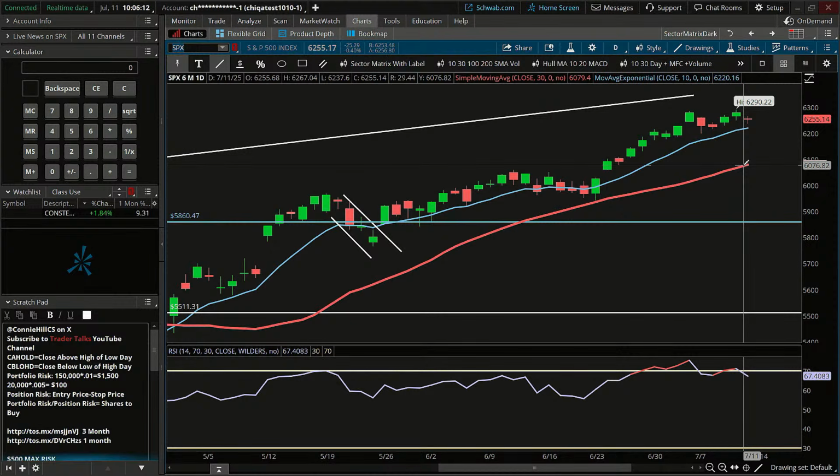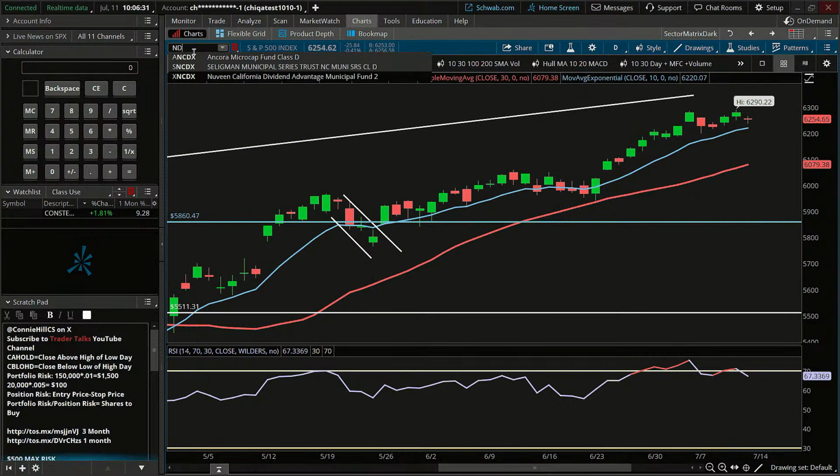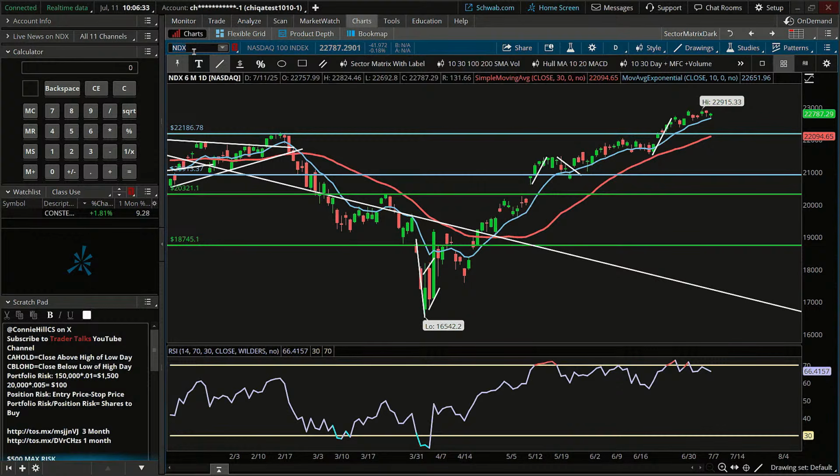So we have to identify those opportunities when we're looking at individual stocks and potential entry points, even if it might be up a little bit high and the intent is to go higher. Okay, so definitely bullish on the SPX. Let's look at our NASDAQ here, our NDX. And it's looking very similar.